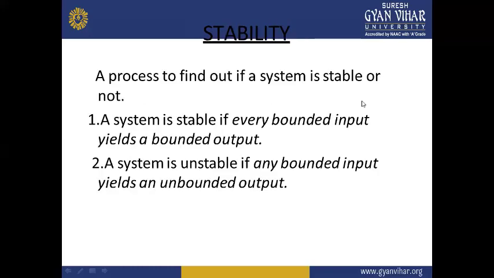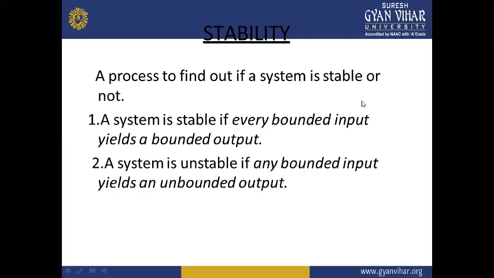Stability is a process to find out whether a system is stable or not. A system is said to be stable if every bounded input yields a bounded output.